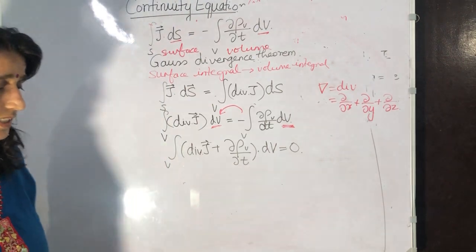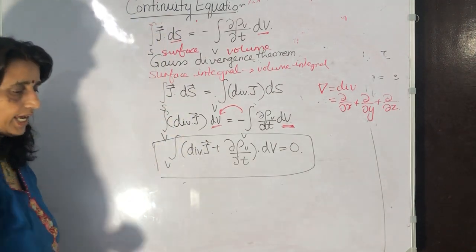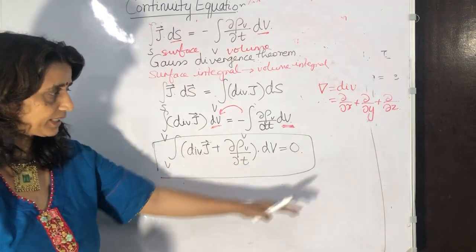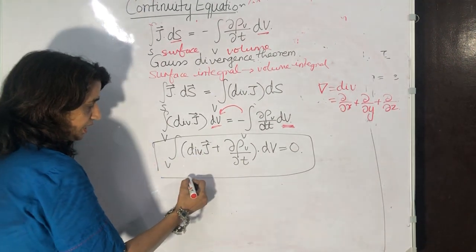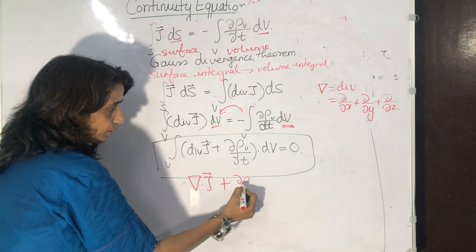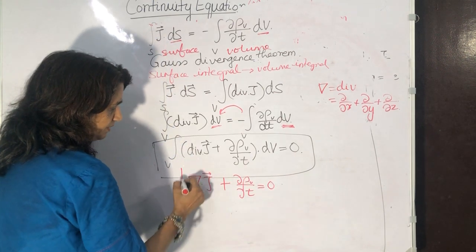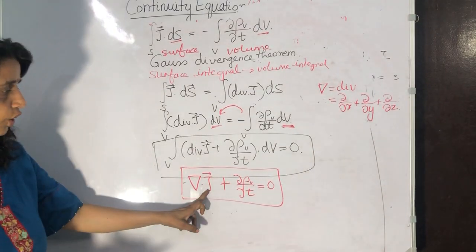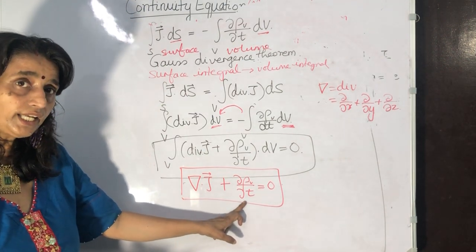Now this equation is true for all integrands, and the integrand must vanish. That means it must be equal to 0, and mathematically also, since the other side is 0, we can simply write it down as del dot J plus del rho by del t is equal to 0, you can use that symbol V here. This is the mathematical statement of the law of conservation of charge, or the continuity equation.